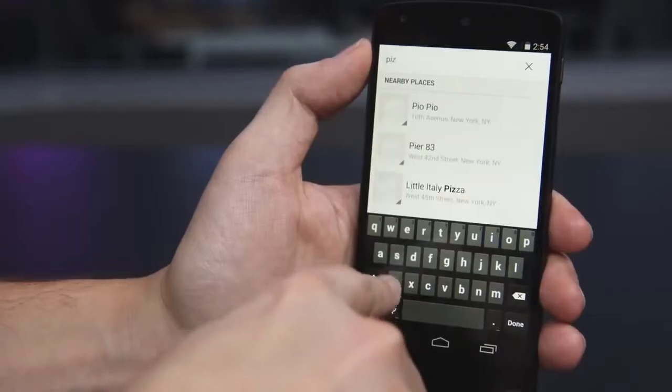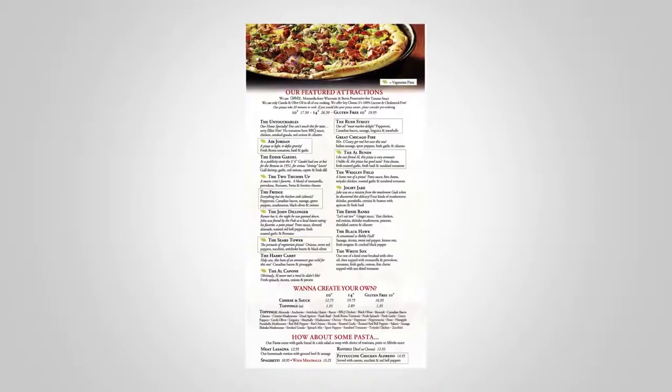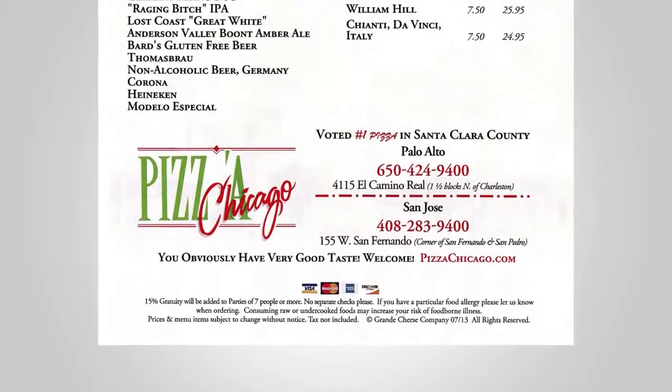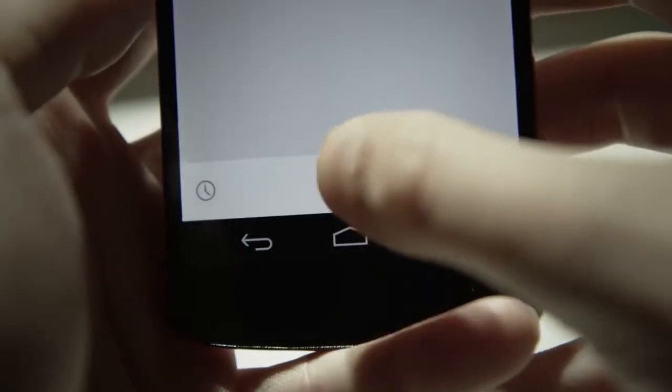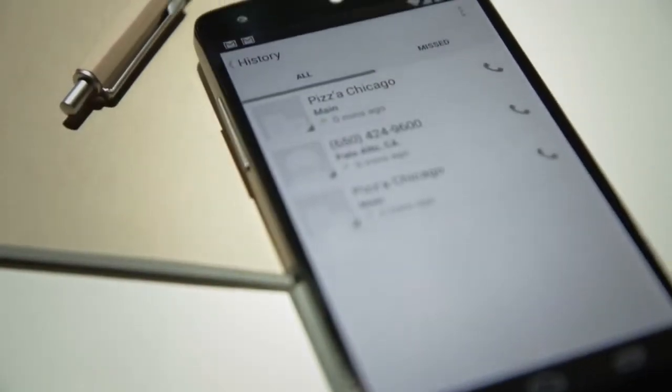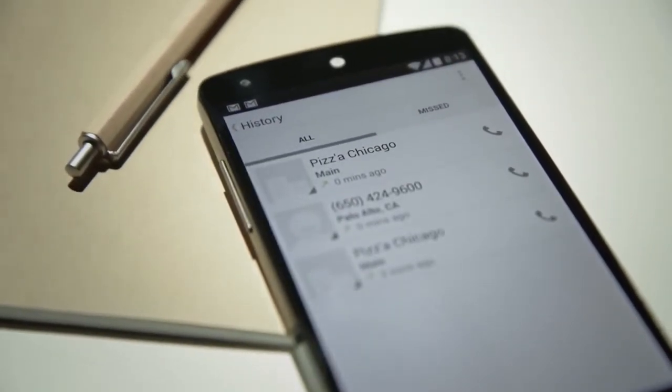I think that's great. If you look at dialers on smartphones, the phones have been getting smarter, but the dialers have traditionally kind of been stuck in a feature phone world. I had one of those paper takeout menus. You remember those where it's actually printed? So I punched in the number, dialed in the number, and actually my phone figured out that I was calling Pizza Chicago. And I guess I already knew that I was calling Pizza Chicago, so that part, okay, fine. But what was cool was it was in my call log as Pizza Chicago now, not as a random set of numbers. So then when they called me later to say, hey, your delivery guy's on their way, I knew who it was rather than saying, okay, I have no idea what this number is. I'm sure everyone's had that experience.